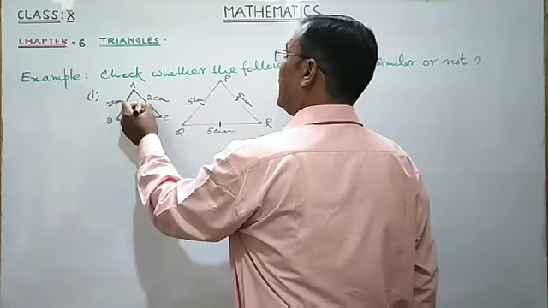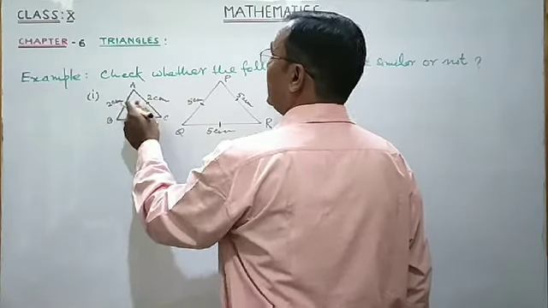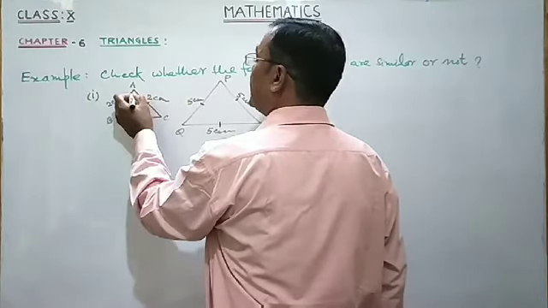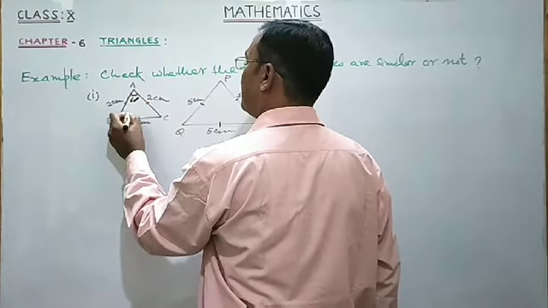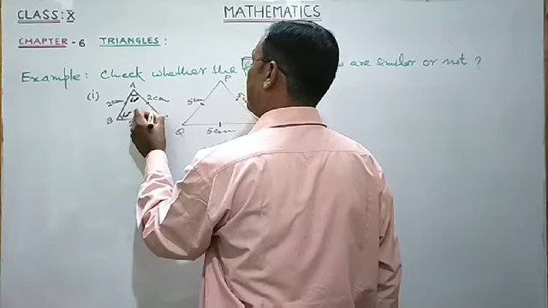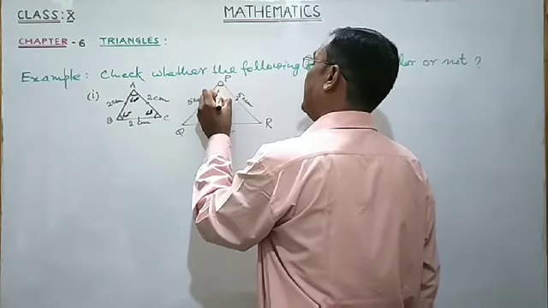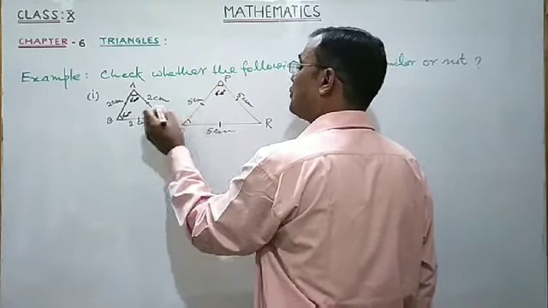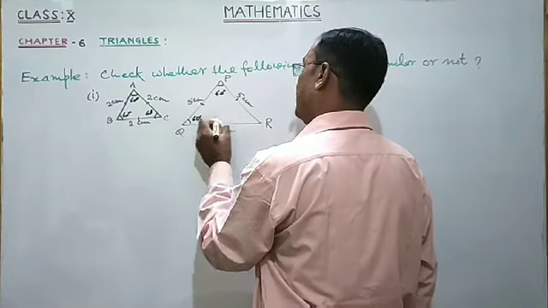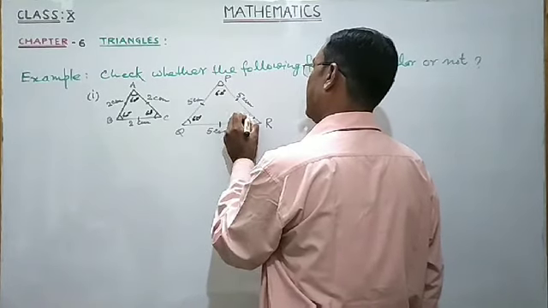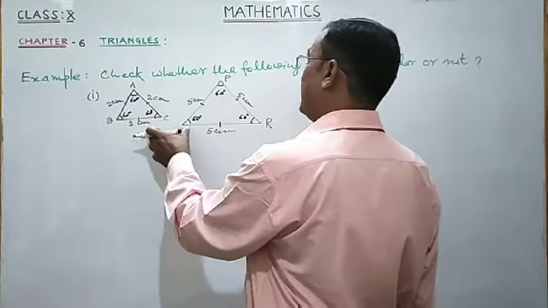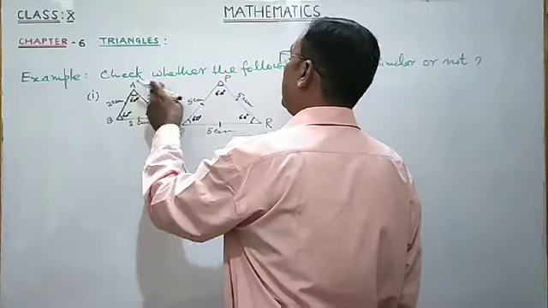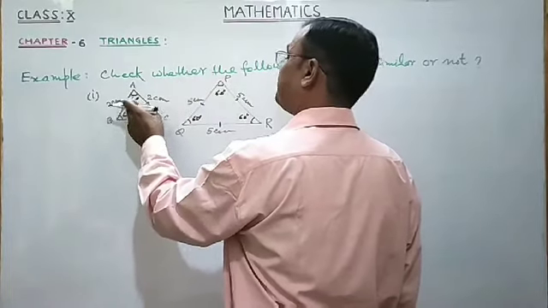In any equilateral triangle, the angles are always 60 degrees each. So the angles of these two equilateral triangles are 60 degrees each. So here in these two triangles, corresponding angles are equal.